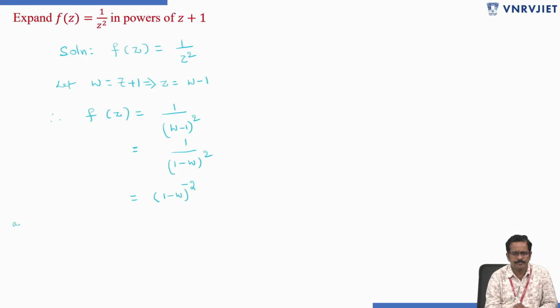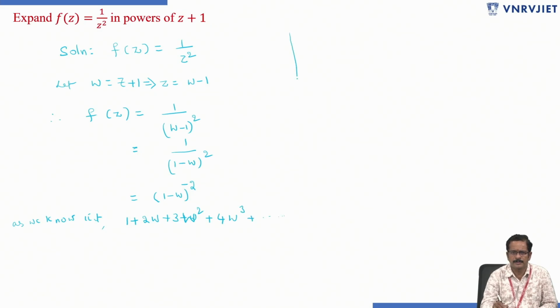As we know, the formula for 1 minus w whole power minus 2 is 1 plus 2w plus 3w square plus 4w cube and so on.